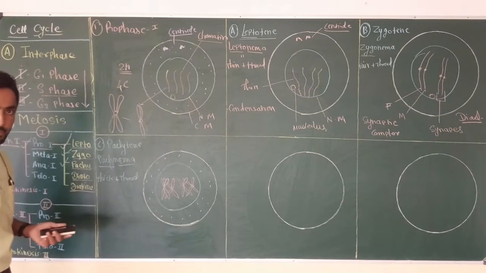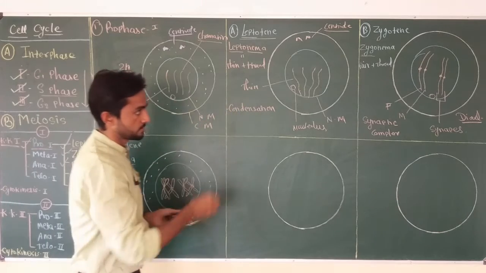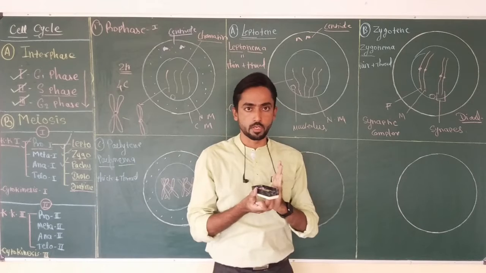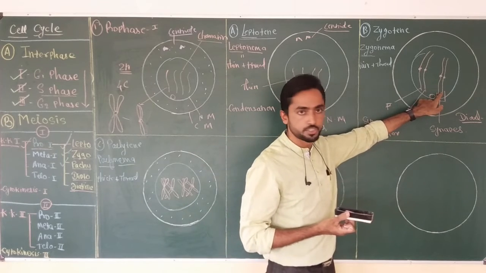And now this is the second pair. You can see the difference in the synapse. Both the homologous chromosomes are paired with one another, but they haven't touched.